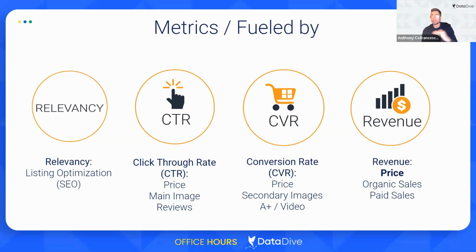And if you're performing the same as everyone else, you can expect to stay right about in the middle, or to very slowly go up or down, but largely flat. So click-through rate, what we talked about today, is going to be a big factor. A big lever you can pull is your main image. Conversion rate, a big lever you can pull is your secondary images and your A+. And revenue is going to be a big factor of your organic, but a big lever you can pull is